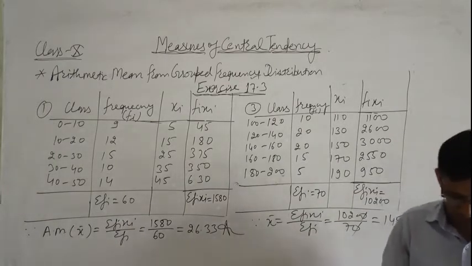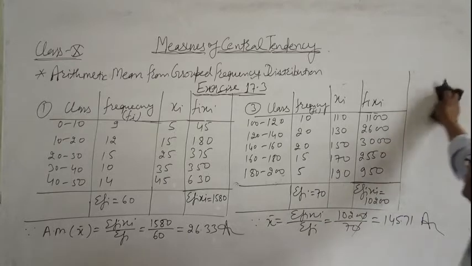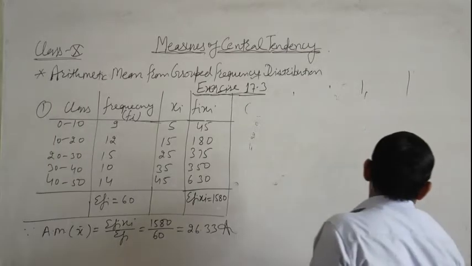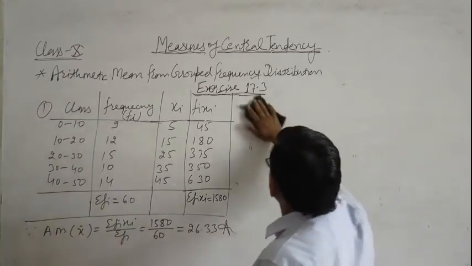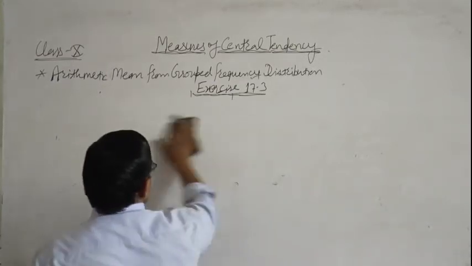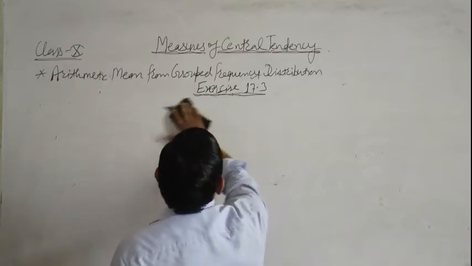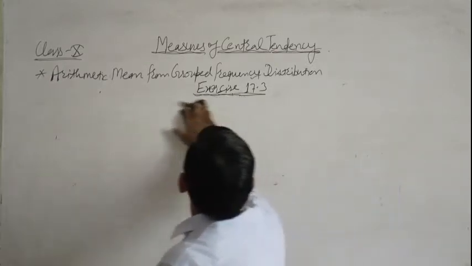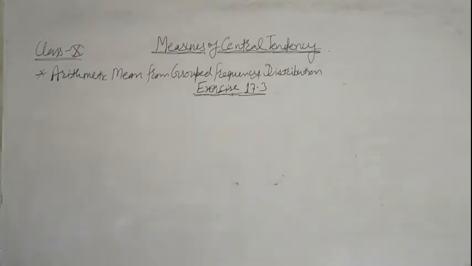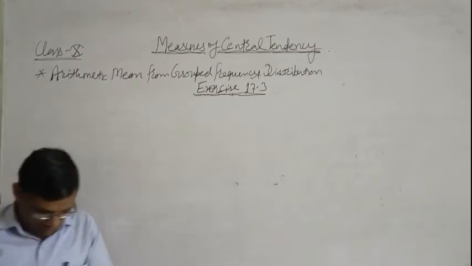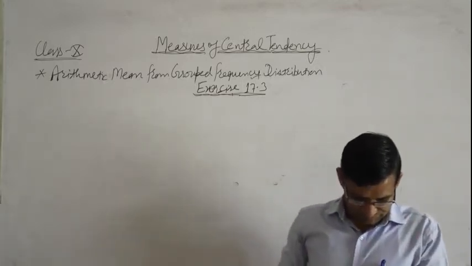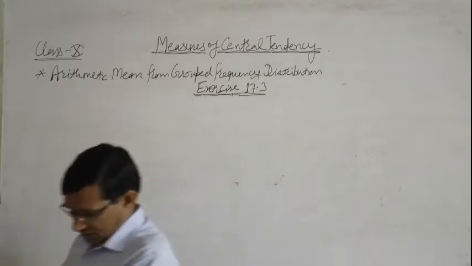So question number 3 also has a grouped frequency distribution. So we use the same method for finding arithmetic mean. Now question number 4 is also the same question, you can solve it easily.